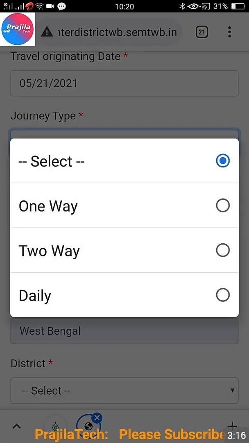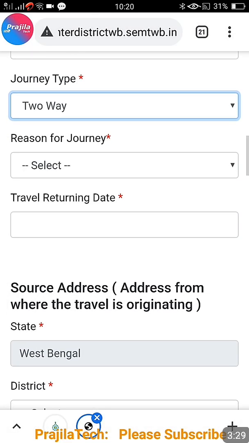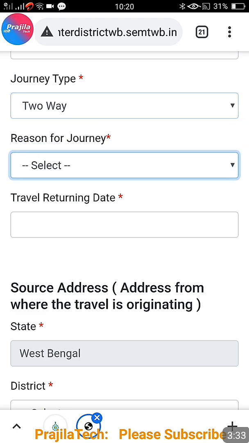Now journey type, you have 3 options. This is also very important. Previously this was not there for Kolkata. One way, 2 way and daily. So if you are going for daily travel, somewhere you are working and so on, you can select even the daily option. Okay, let me select 2 way option because I have to go and come back.